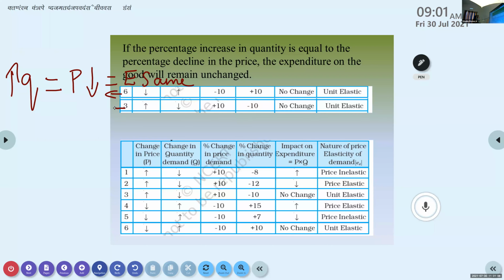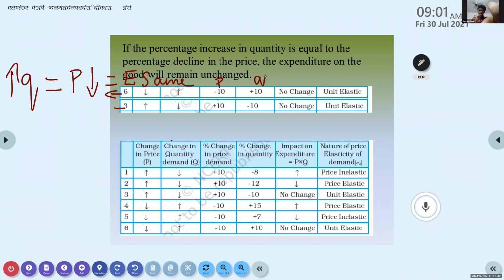So this is mainly for the sixth one, what I said now. What is the third situation? Third table, can anyone tell the third situation? Sanam, can you tell the third situation? I mean the third table, whatever is given. See, ma'am, change in price goes up. What change in price? Increase or decrease? Increase. Okay. Increase in price.